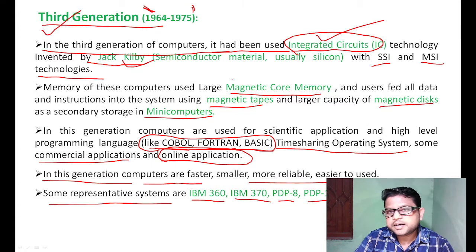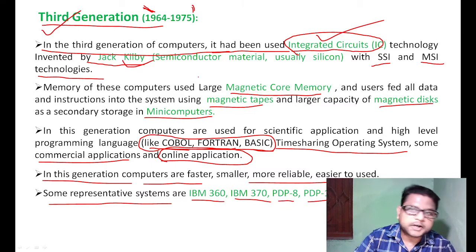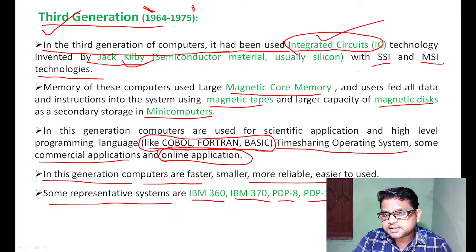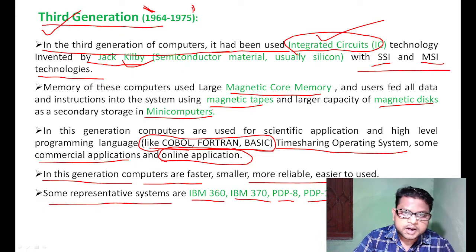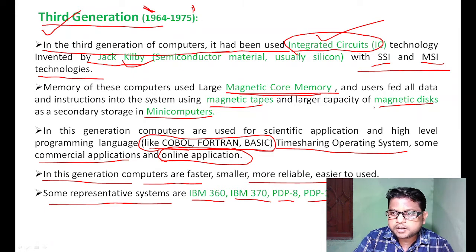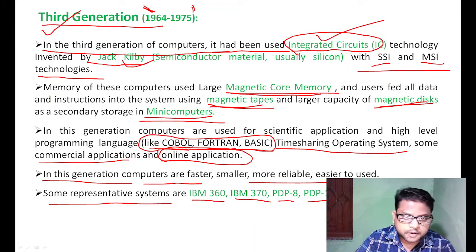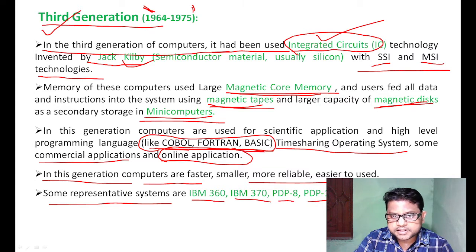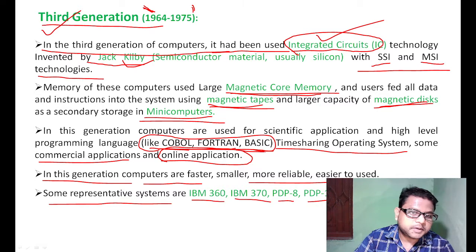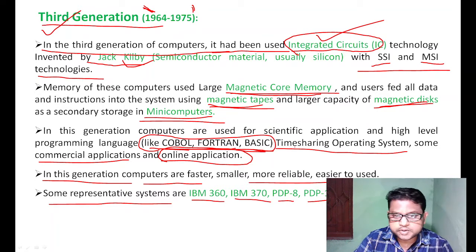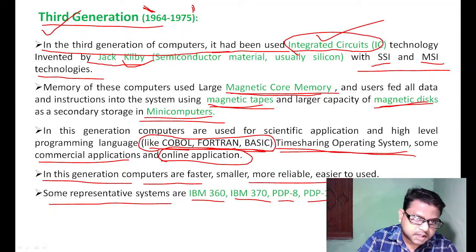The third generation computer was based on the integrated circuit developed by J. Kilby. It is one type of semiconductor memory, normally made up of silicon. SSI and MSI technology were also used. Micro magnetic core memory, magnetic disks, and magnetic tape were also used. The minicomputer was introduced in the third generation of computer. COBOL, FORTRAN, and BASIC type programming languages were also used. Time sharing operating systems were used.